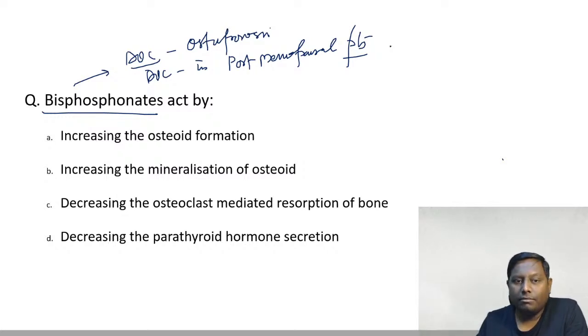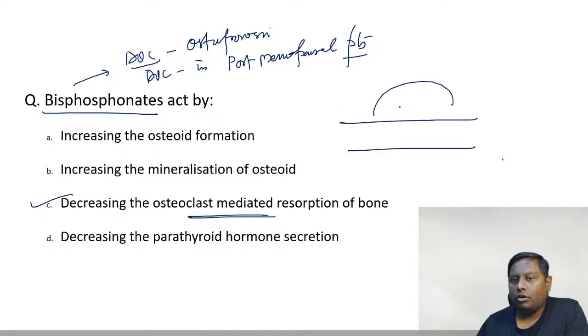The examiner asks what the mechanism of action is. Options: increasing osteoid formation, increasing mineralization of the osteoid, decreasing osteoclast-mediated resorption of the bone, decreasing parathyroid hormone secretion. It does not decrease the parathyroid hormone secretion, it is mainly decreasing the osteoclast-mediated resorption. We all know that whenever the osteoclasts are activated, they cause more resorption of calcium from the bone and bring that calcium to the circulation.